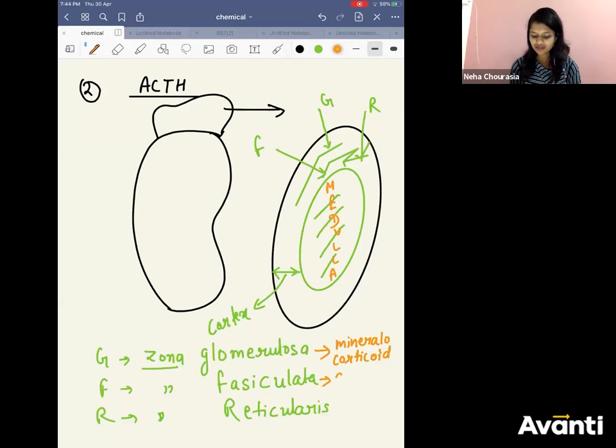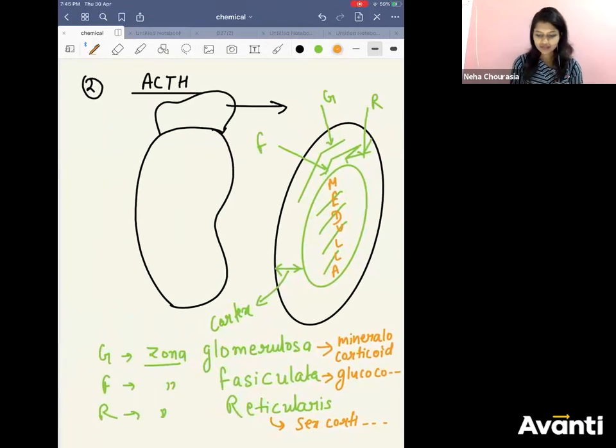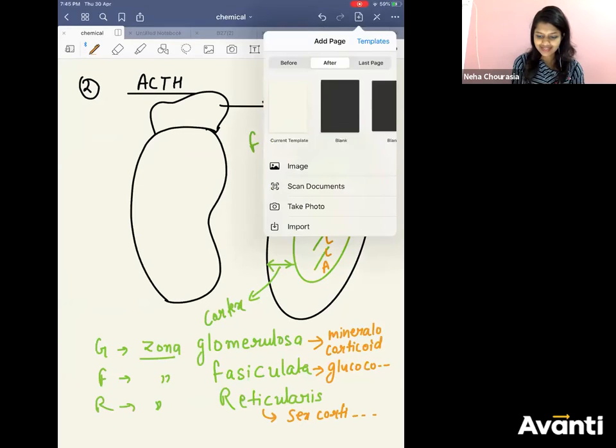Fasciculata: glucocorticoid. Reticularis: sex corticoid. Now tell me, what does the adrenal medulla secrete? Yes, epinephrine and norepinephrine. Awesome.